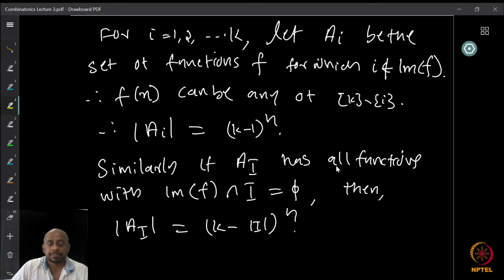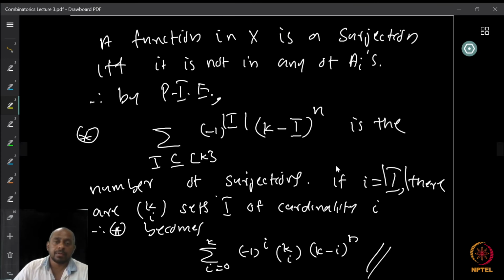We can also observe that A_I is basically the intersection of all the small A_i, where i ranges over the set I. So that is something that you can observe. And therefore, we have all the necessary requirements for applying the principle of inclusion and exclusion. So let us use it.